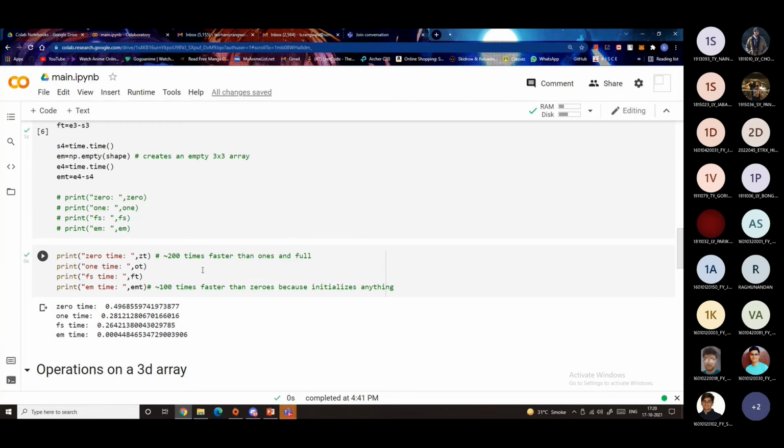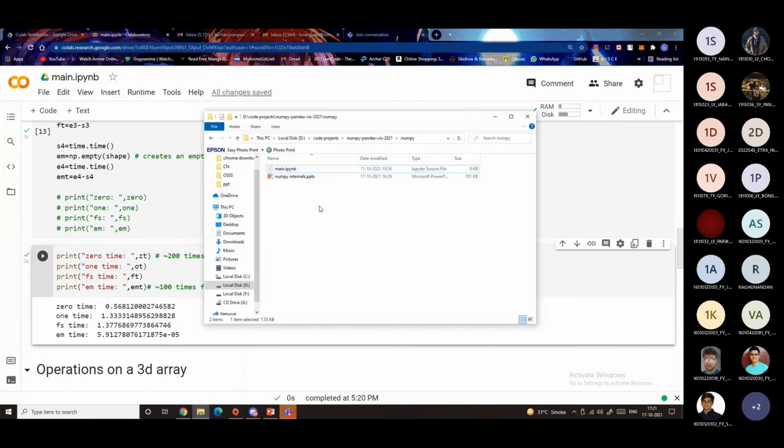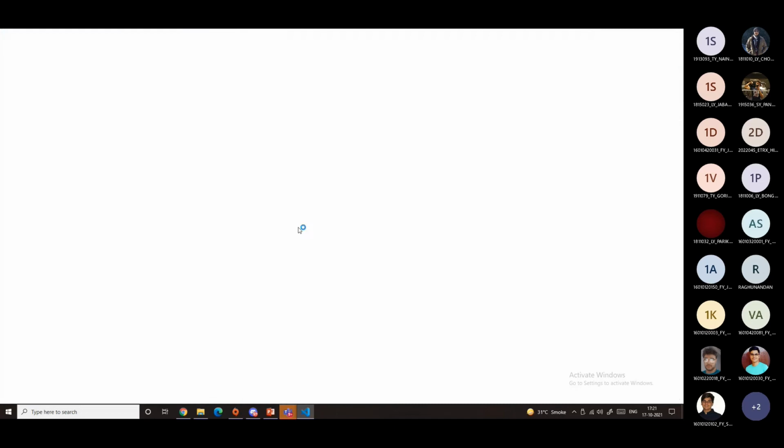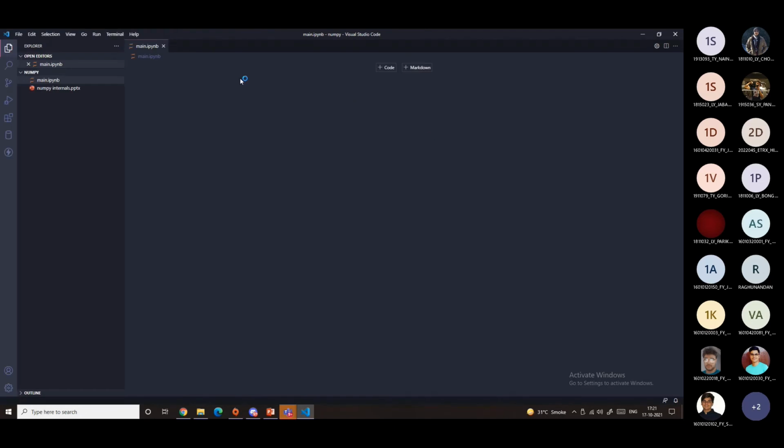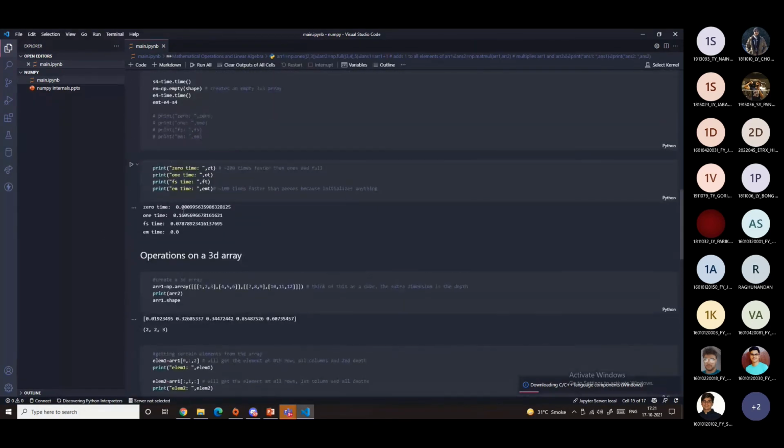Wait a second, let me just run this again. Since Google Colab is actually not that strong of a machine, you can't actually see the difference in time, but I'll just show you the time difference over here. This will be much more clear if I show it to you. Yeah, as you can see over here,